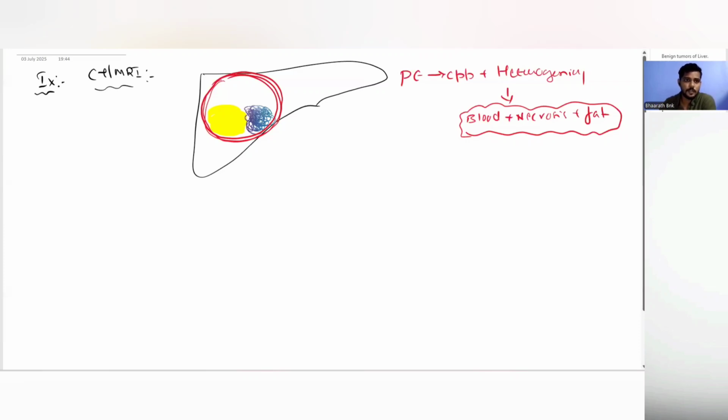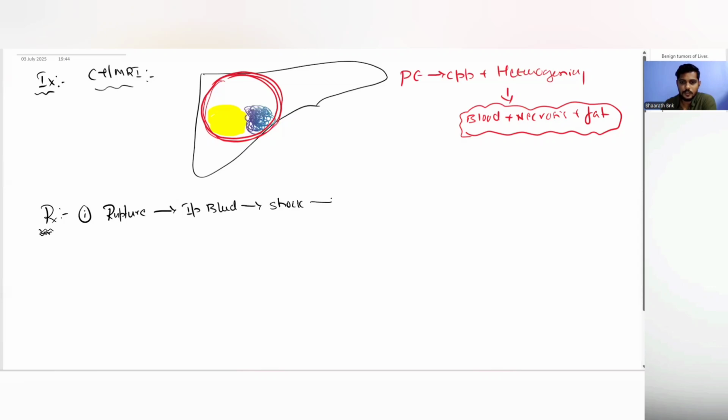So how to manage these patients? Because there is a high risk of malignancy and rupture, there should be a low threshold for surgery, meaning surgery should be done as and when it is deemed necessary rather than waiting. The first group of patients comes to you with rupture. Whenever there is a rupture, there is intraperitoneal bleed, and because of this the patient will be in a state of shock.